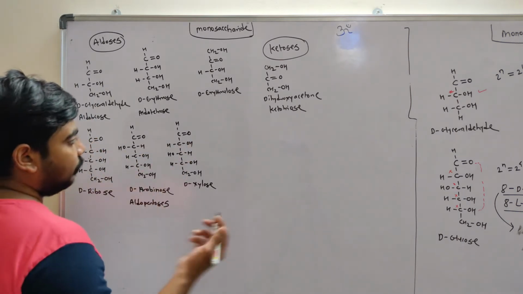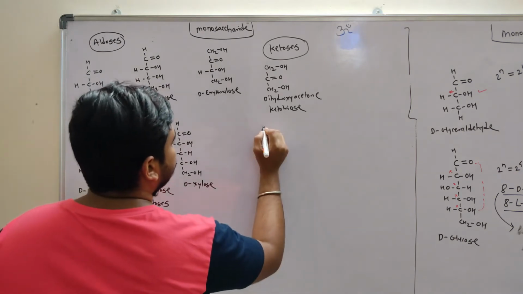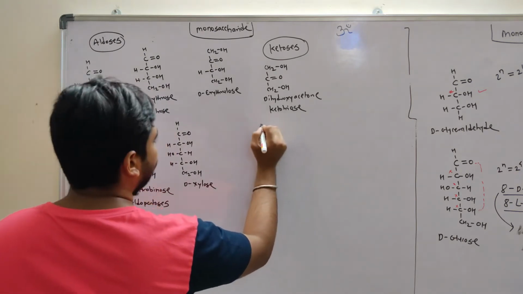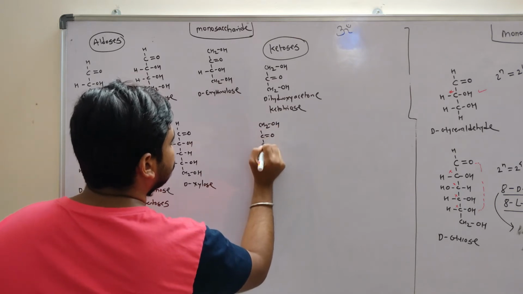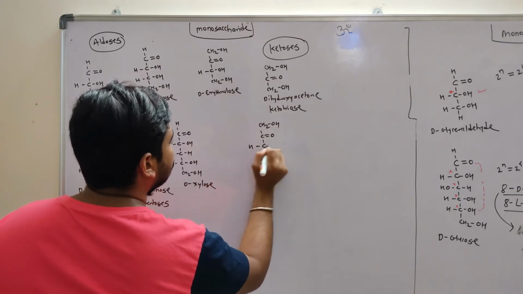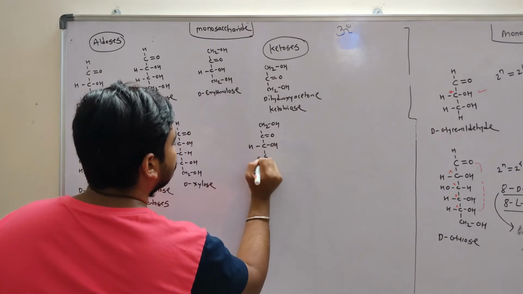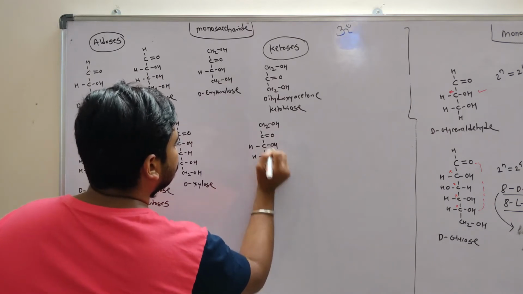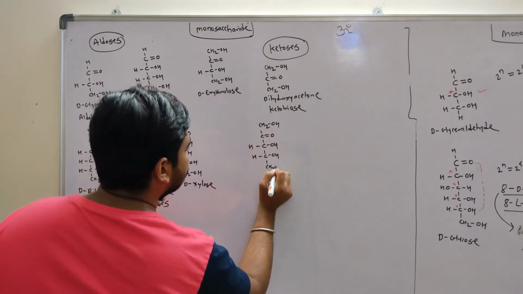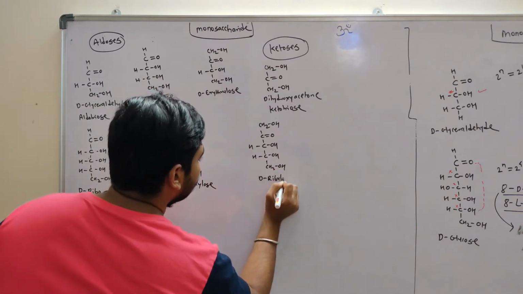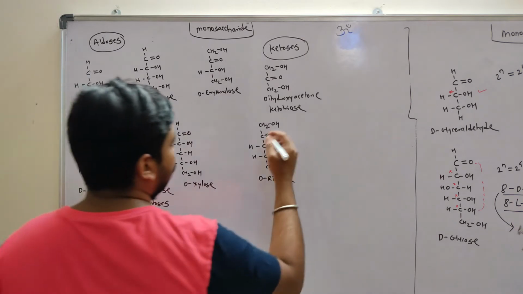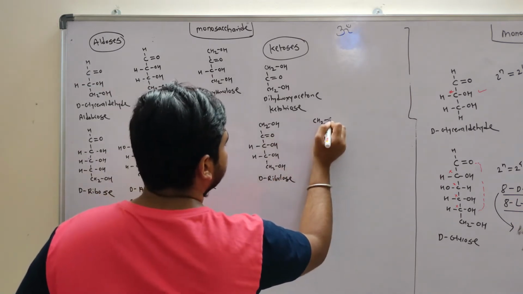We have ketopentoses also, like ribulose, D-ribulose. We have D-xylulose as well.